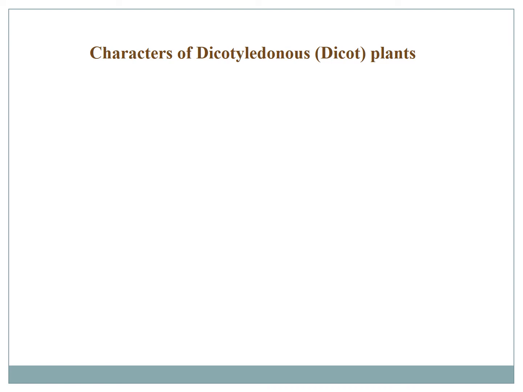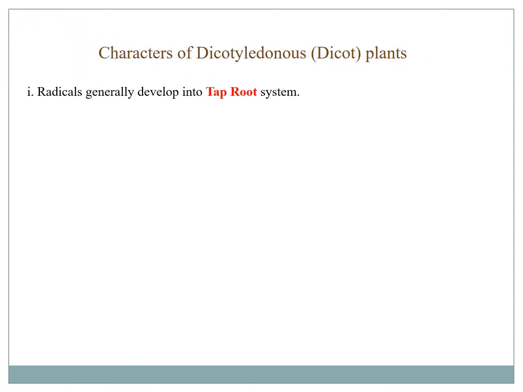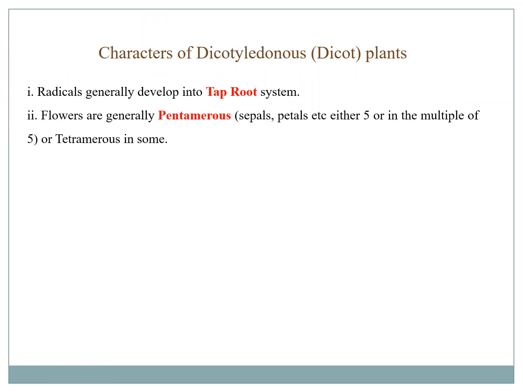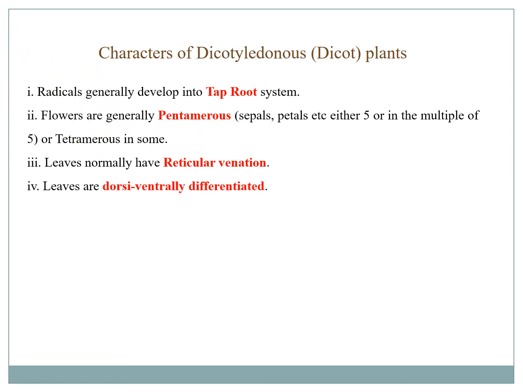Characters of dicot. They have a true root or taproot system. The flowers are pentamerous, that is, all the members or whorls are either five or multiples of five in number. A few may be tetramerous or in multiples of four. The leaves normally have reticulate venation, that is, the veins arise from the central vein, and there is branching in the veins. The leaves are dorsiventrally differentiated. That means morphologically and histologically, the ventral and dorsal surfaces of the leaves are different.